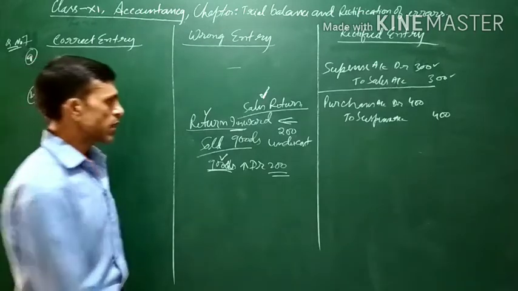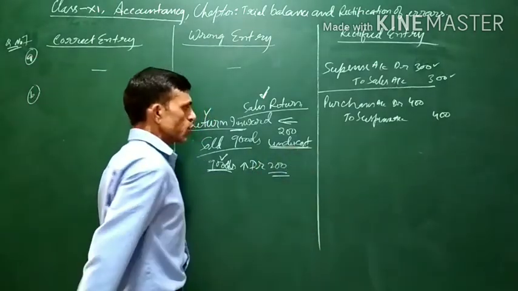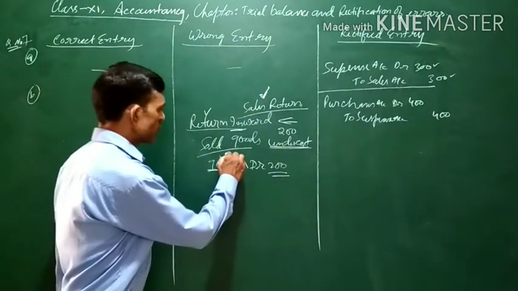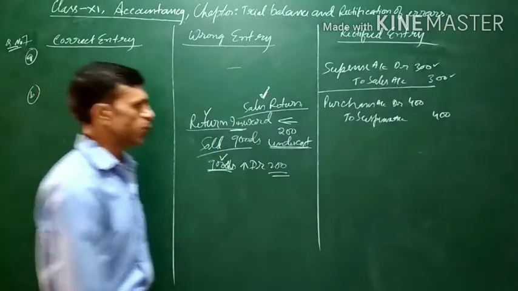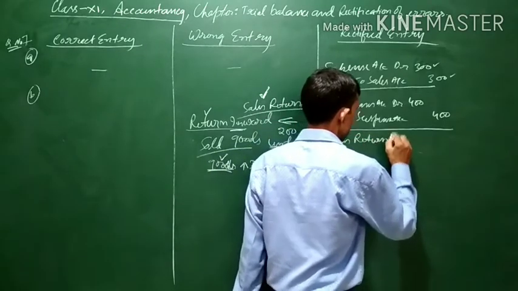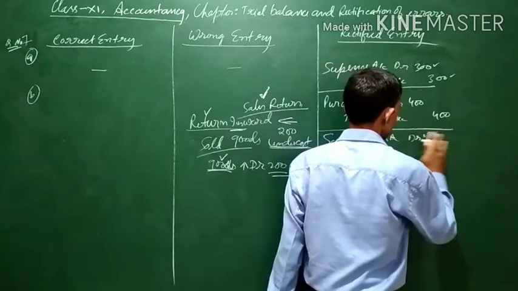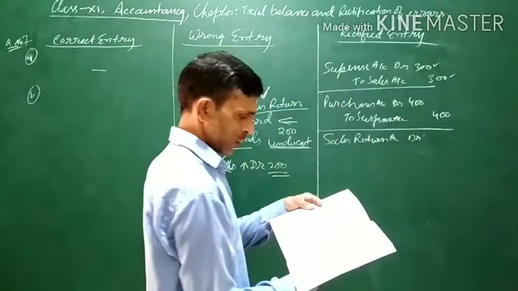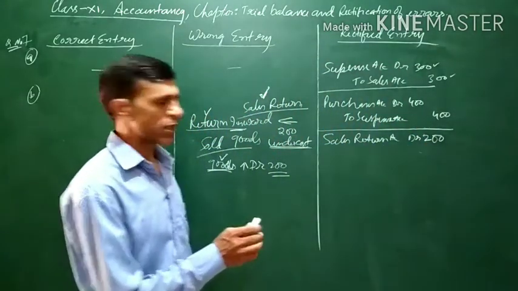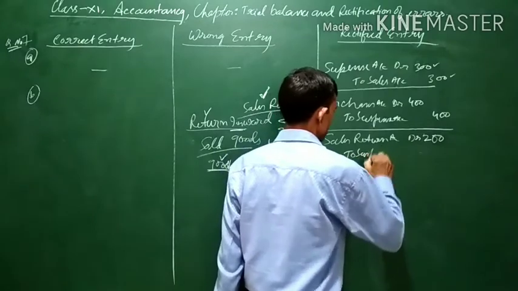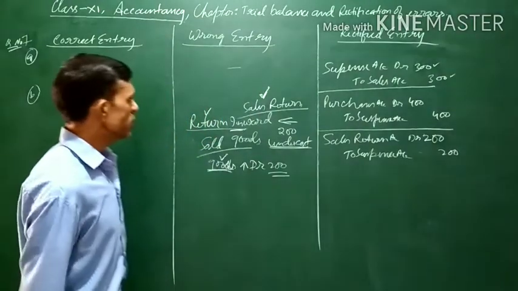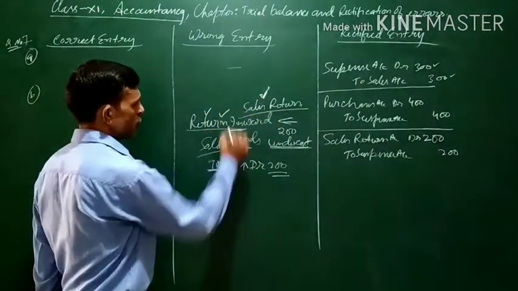Undercasting means under totaling. The total was 200 less. It means 200 more should be there. Means sales return should have been debited with 200 more. So the entry will be sales return account debit, the amount is 200. Now since there is no other account to be credited, the difference will be transferred to suspense account. To suspense account 200.